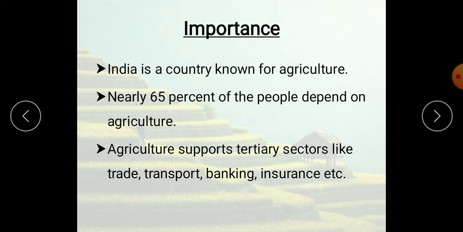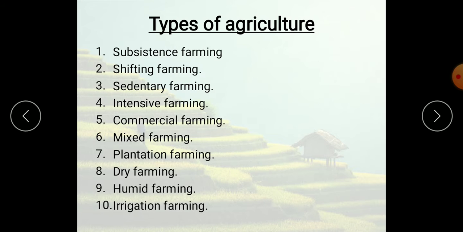Nearly 65% of the people depend on agriculture. Agriculture supports the tertiary sector, meaning transporting and warehouses, meaning godown, storing, drying, and sending to the different parts of the country, like trade, transport, banking, insurance, all that will come.